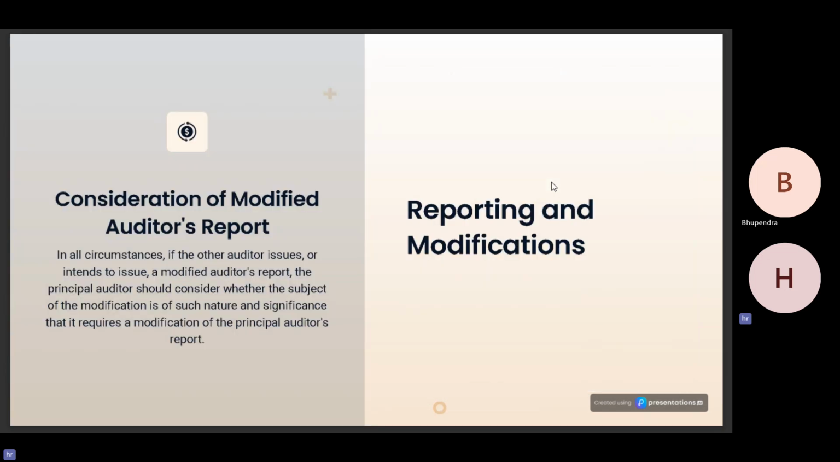In all circumstances, if the other auditor issues or intends to issue a modified auditor's report, the principal auditor should consider whether the subject of the modification is of such nature and significance that it requires a modification in the principal auditor's report. And if the principal auditor does not modify his report, it should contain a reference indicating the other auditor's report and the areas in which the modification was done.